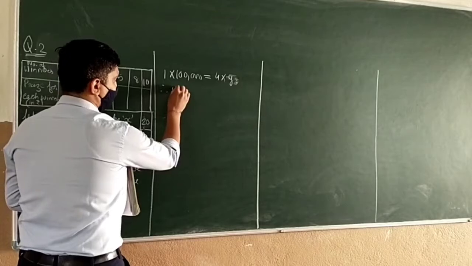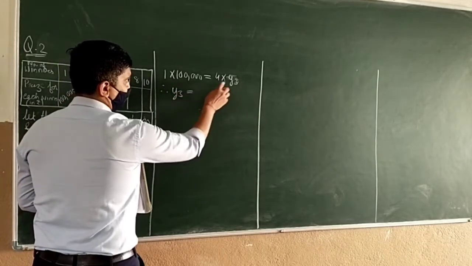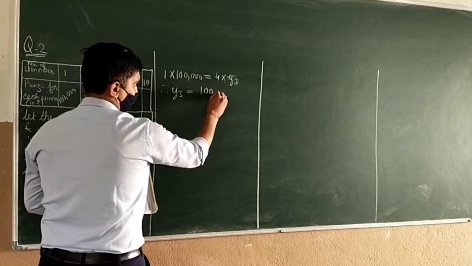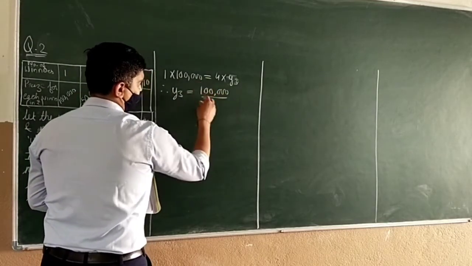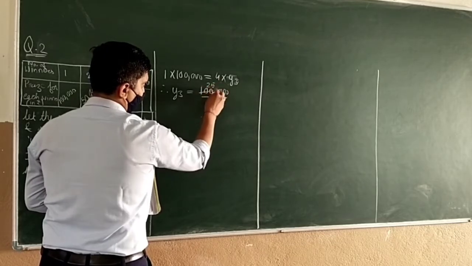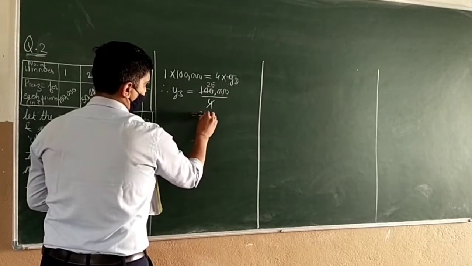Therefore, y3 we will keep as it is. 1 lakh into 1 will be 1 lakh. Divide by 4. 4 1 are 4, 25 are. So 25,000.